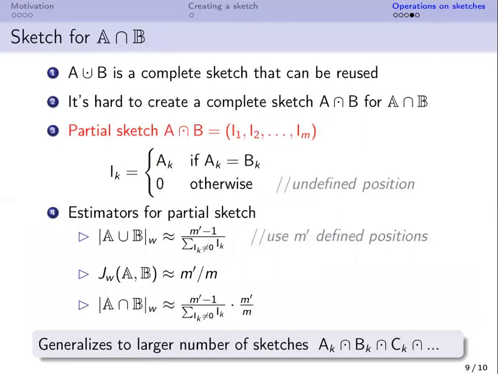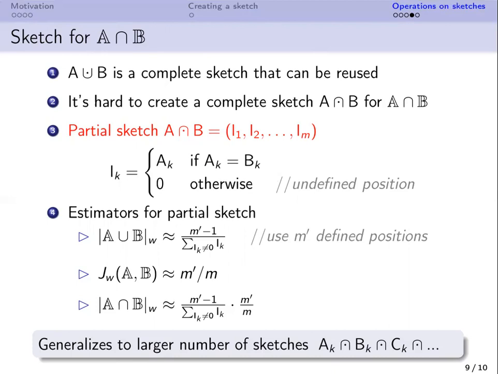As we compute a union of sketches, we obtain a complete sketch that can be used for next operations. However, it's hard to obtain a complete sketch representing the intersection of sets. Therefore, we define a partial sketch representing the intersection of sets. Namely, if two sketches A and B have the same value on position K, we copy this position to the intersection sketch. If they differ on position K, then the position in the intersection sketch is set to 0 and treated as undefined.